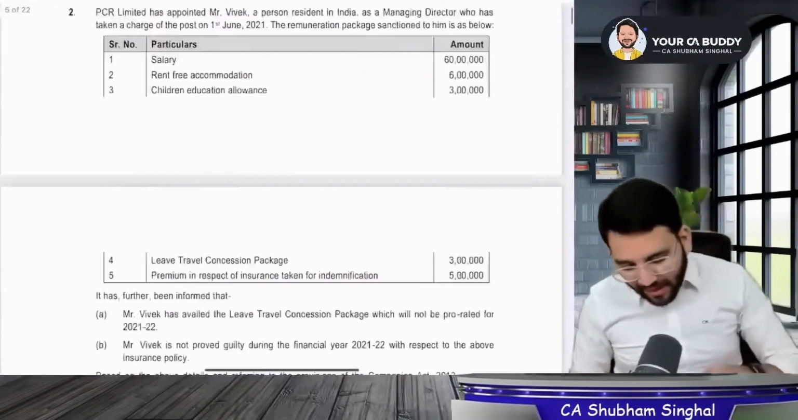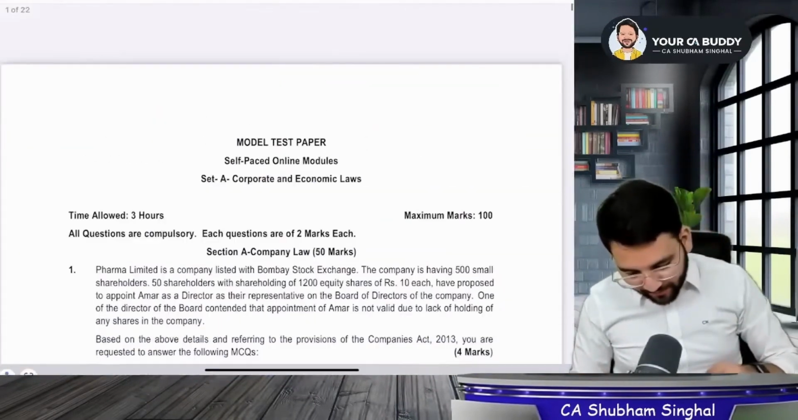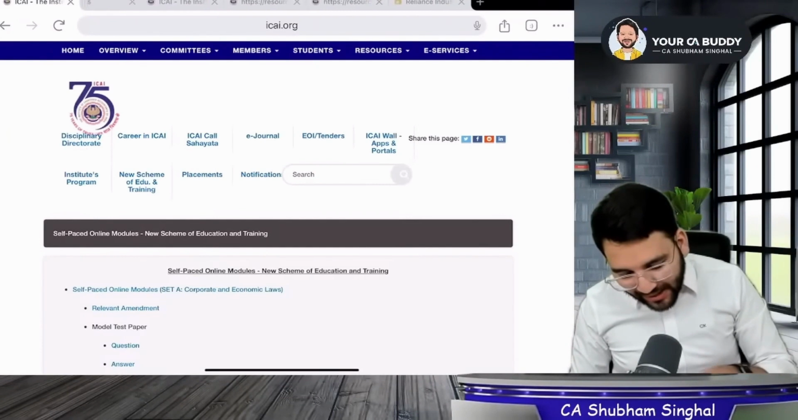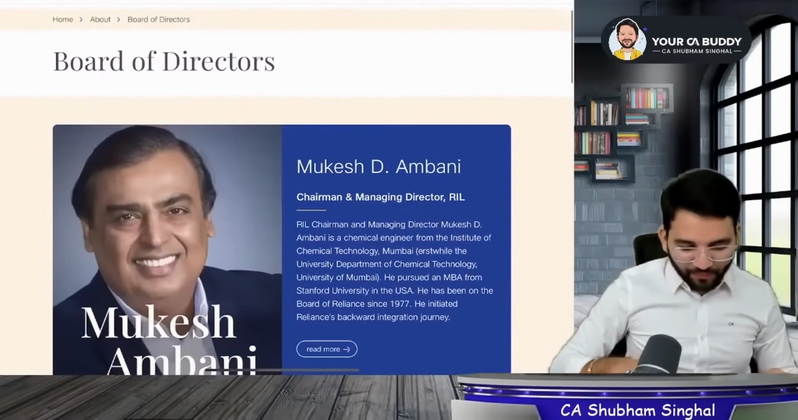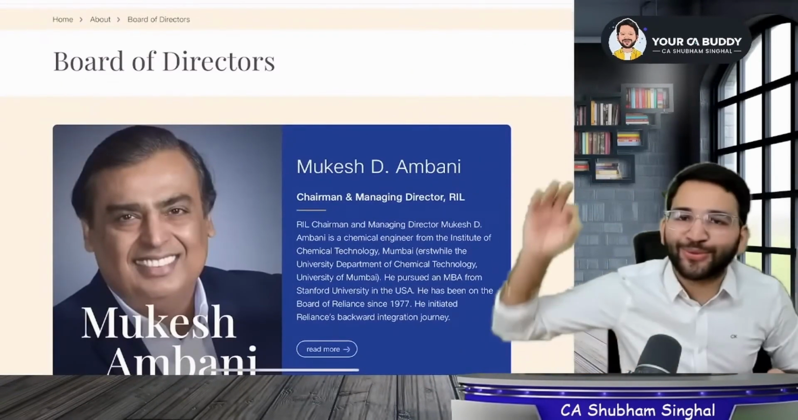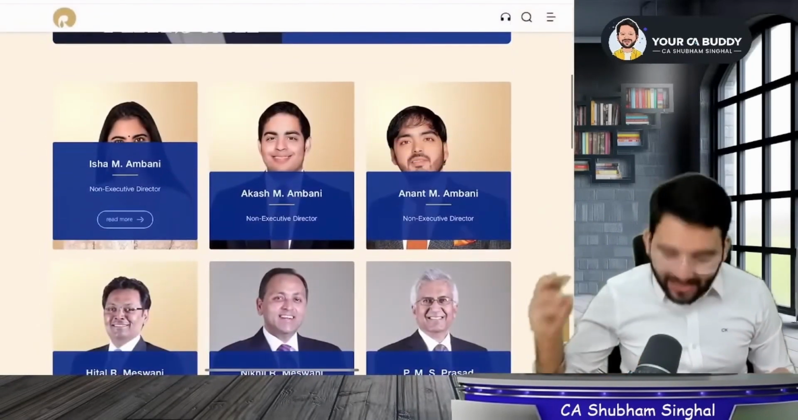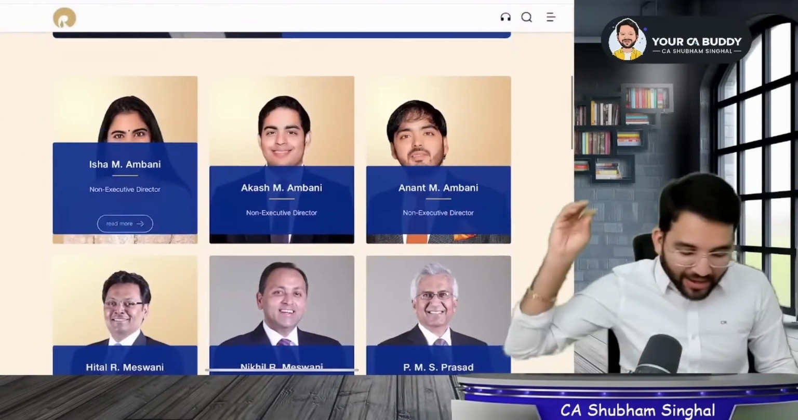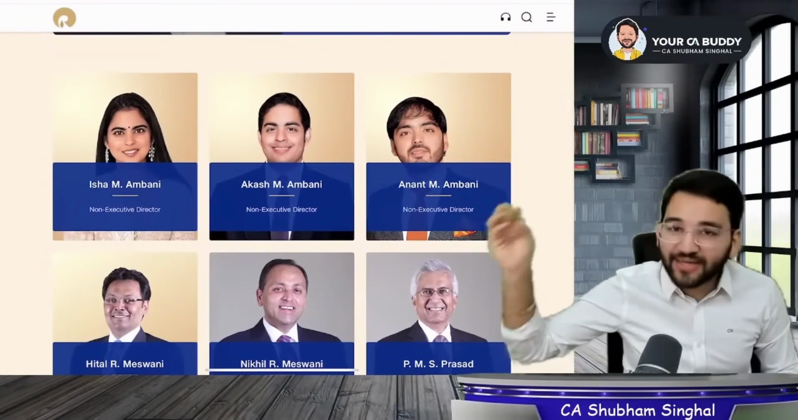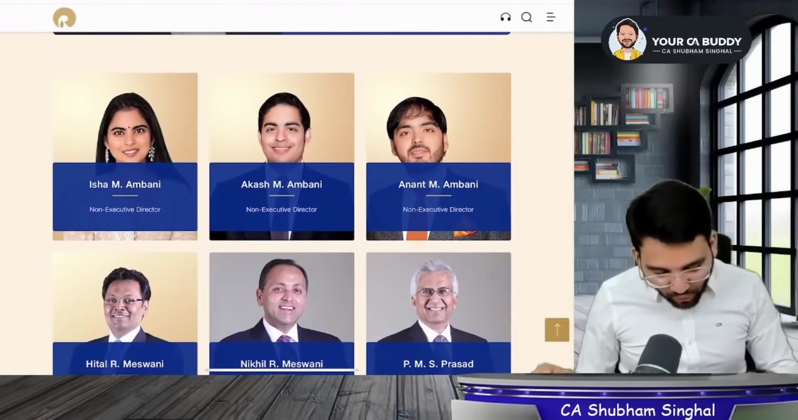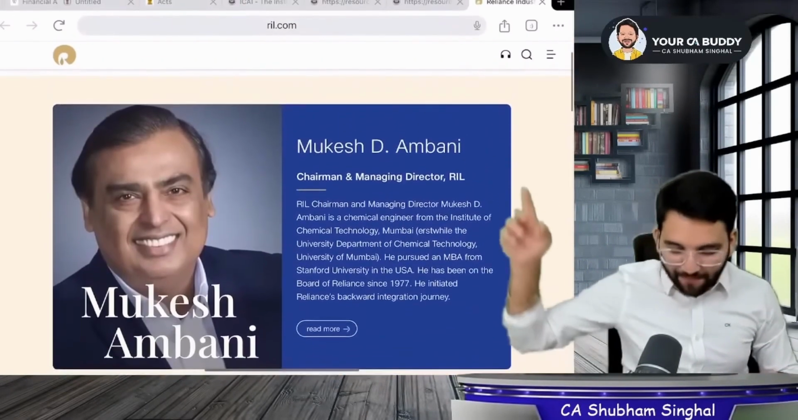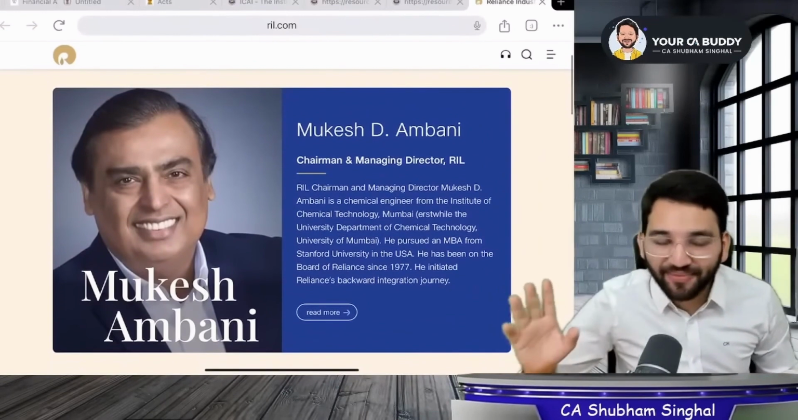Carefully look at the screen, students. Please pay attention here. So look here, this is the board of directors of Reliance. This is very interesting to learn. Listen to me carefully. This is Mukesh Ambani, okay? After that, he has appointed his 3 children also, daughter Isha Ambani and 2 sons Akash Ambani and Anant Ambani. Now look above the name of Mukesh Ambani. Chairman and managing director is written there, right?